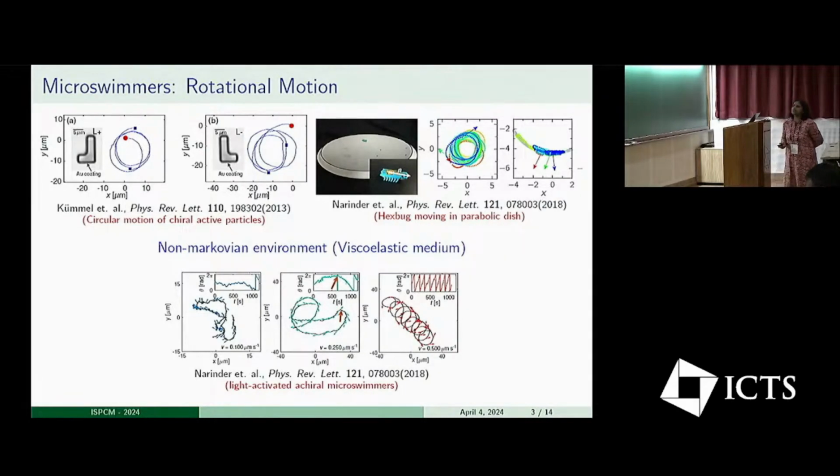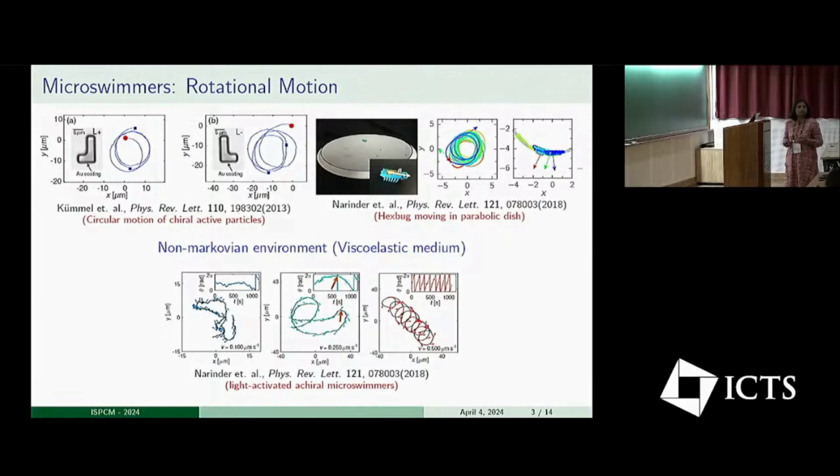Recently, it was reported that an achiral microswimmer can make a transition from random self-propulsion to rotational motion in a non-Markovian environment, purely induced by the presence of memory in the medium. They did it by investigating the active Brownian particle model, but inertia was not taken into account.